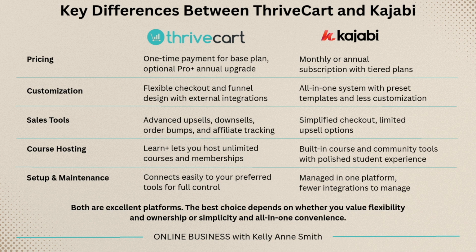Here are the key differences of ThriveCart versus Kajabi. ThriveCart gives you flexibility and control. You can connect your favorite tools, customize your checkout pages, and use features like upsells, order bumps, and affiliate tracking to boost your sales. While Kajabi is more structured, it handles everything under one login: website, email, course hosting, and community. But you trade off some of the customization for that convenience. ThriveCart also stands out because of its pricing model. You pay once for the main platform, then you have the option to upgrade to Pro Plus annually for extra features like affiliate management and advanced reporting. Kajabi works on a monthly or annual subscription, which can add up over time.